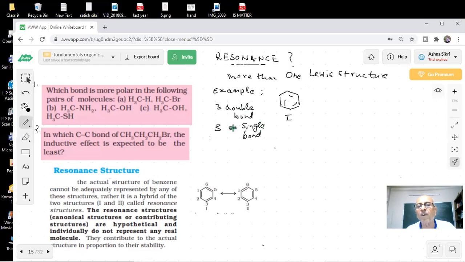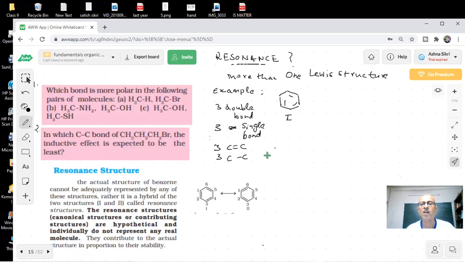So 3 double bonds, 3 single bonds, you are saying. Yes, sir. That means if you try to measure the bonds of benzene experimentally, by X-ray, or there are so many methods, then we should get 3 carbon-carbon double bonds and 3 carbon-carbon single bonds. Are they of equal length?